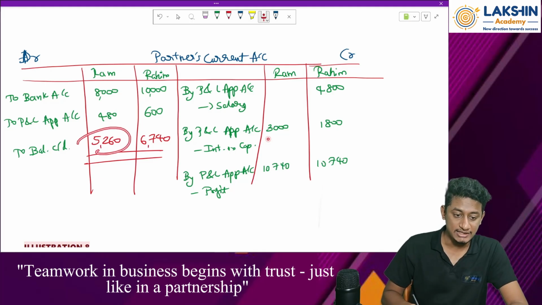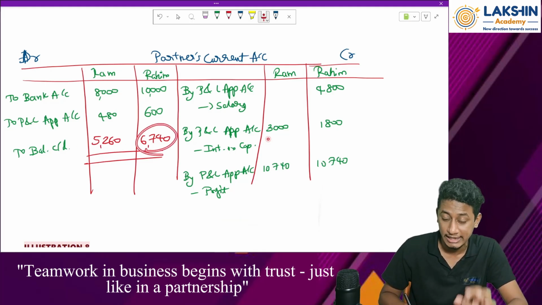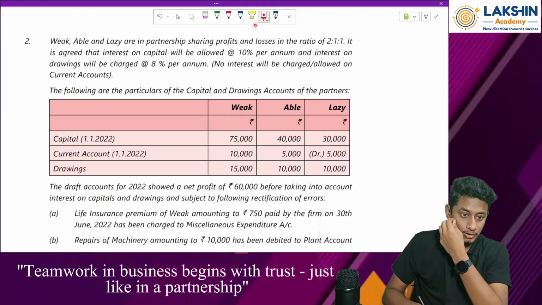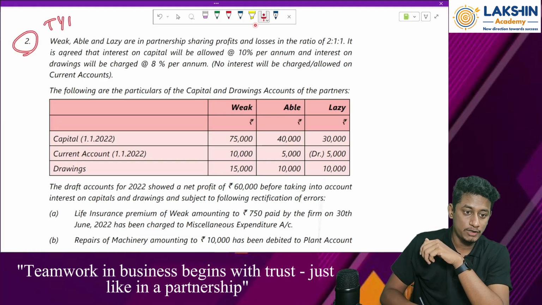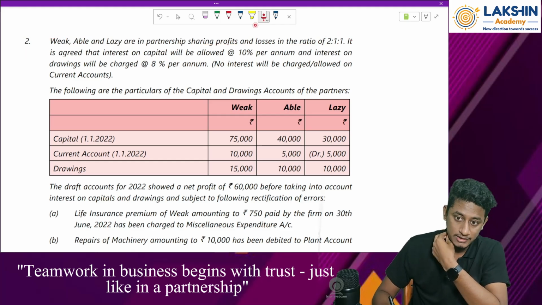See, there might be a chance that this balance could have come on the credit side also. For one partner, it will be a credit balance. For one more partner, it can be a debit balance also. Fine? Okay, look at the question. This is from your test your knowledge, the last part, practical questions. Weak, Able, Lazy are in partnership, sharing profits and losses in the ratio of 2 is to 1 is to 1. Fine. Okay. The ratio is given to us.